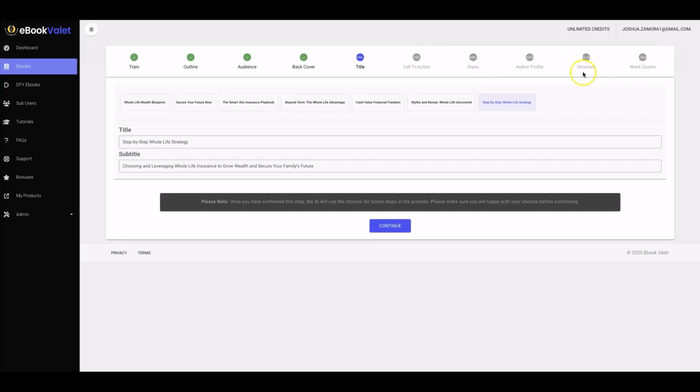And then all of that continues all the way up to being able to control how many words go into each and every section, okay? And the structure step is also a great step because from there, all the chapters get pretty much written out in terms of what the title is going to be, what the subtitle is going to be, and what a description is going to be. And then you can go ahead and customize that even further. Okay. So again, I'll cover a lot more of every single step of this on the live demo session. I just don't want this demo to go too long.